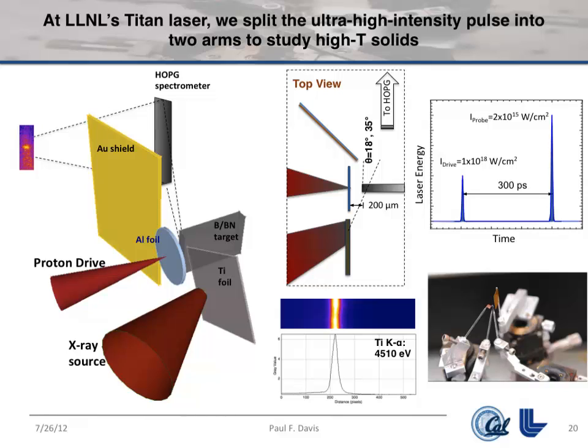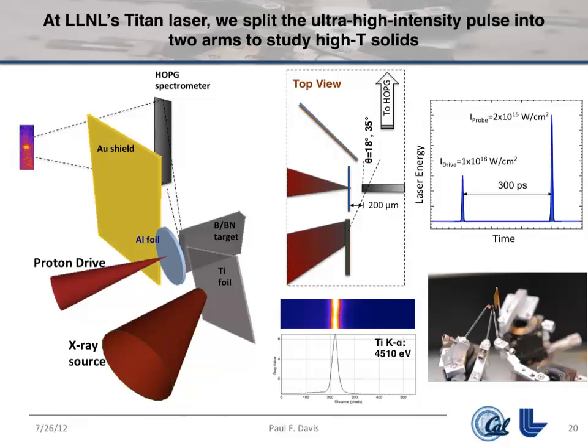On the left side, you can see in a 3D picture 2 laser beams. These actually came from one laser system, the Titan laser at Livermore, which is the high intensity system there, which we split into 2 so we could sensitively co-time them. With the one labeled proton drive, we focused it to a high intensity to create that proton beam I was talking about. With the second one, we focused it on a second foil to create a K-alpha X-ray line, which is a short-lived X-ray radiation source. These are both 10 picosecond beams.